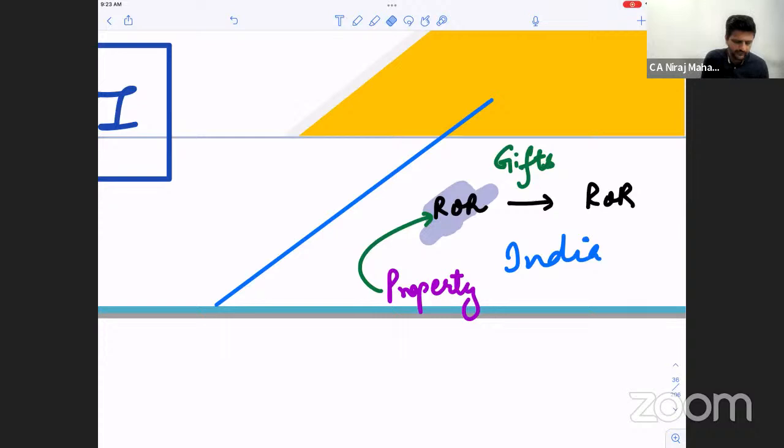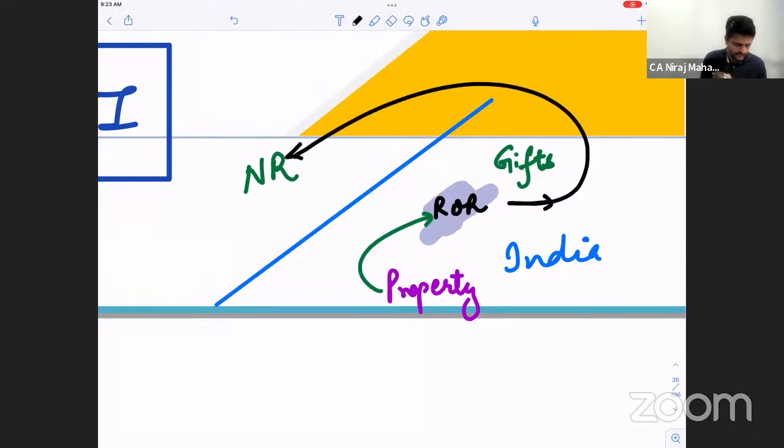Okay. However, the same thing now, what happens? Instead of ROR, now we are giving this to NR. This gift is given to NR. It is a gift. Clear? So for NR also, this property which he has received, what will happen now? Is it taxable or not taxable in the hands of the recipient? Yes. It is now taxable in the hands of the recipient as income deemed to accrue or arise from India.